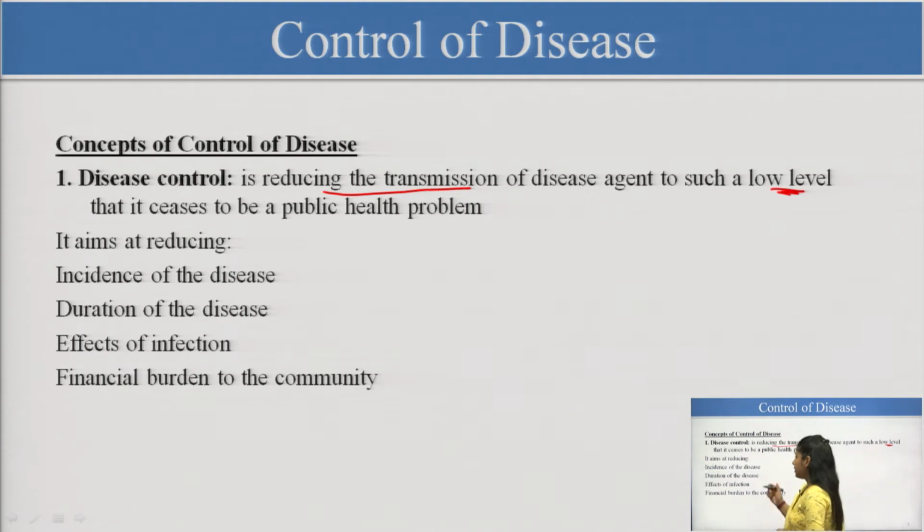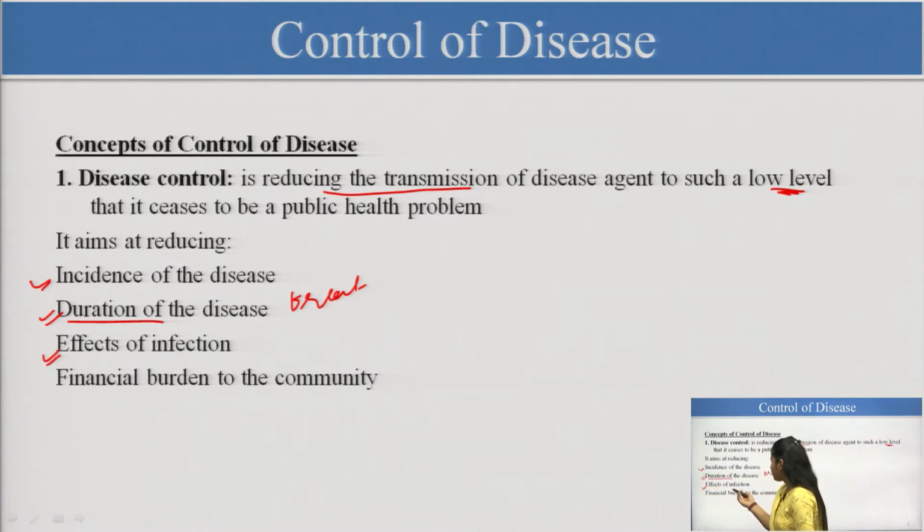It aims at reducing the number of cases, the incidence of disease, and of course the duration of the disease. We implement treatment at the early stages. We do not want it to become complicated or reach the tertiary level. That is why it is taken under the primary or secondary levels of prevention.